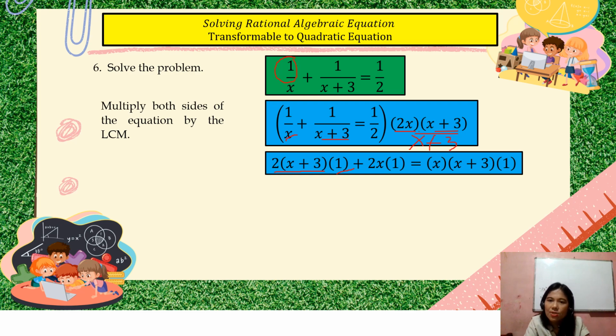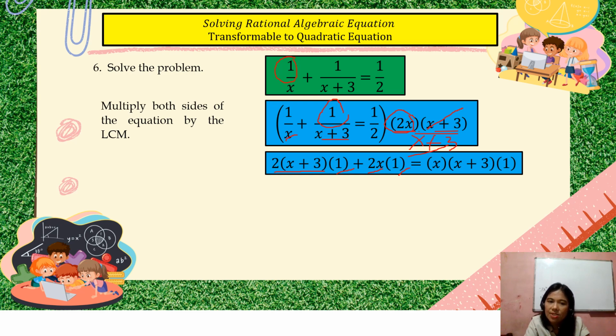Okay, so, very clear. Kaya natin siyang i-cancel out yung x plus 3. Yung naiwan is 2x. Kaya meron tayong 2x dito. Same, multiply by the numerator of 1. So, meron tayong 1 dito. Okay? So, next is of course yung nasa equal sign na part.